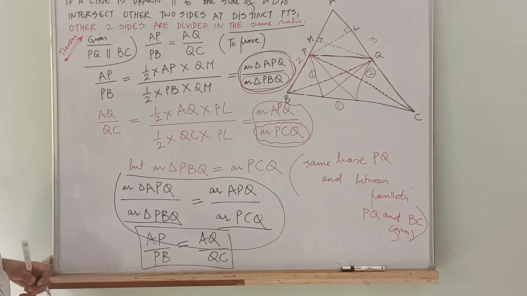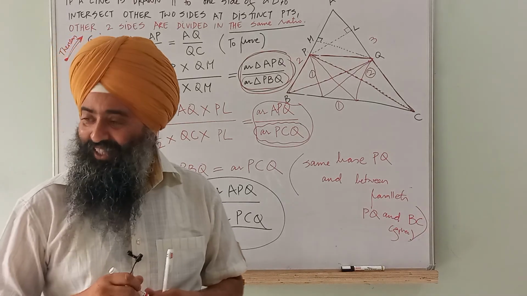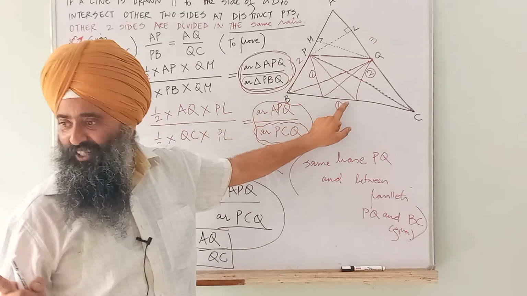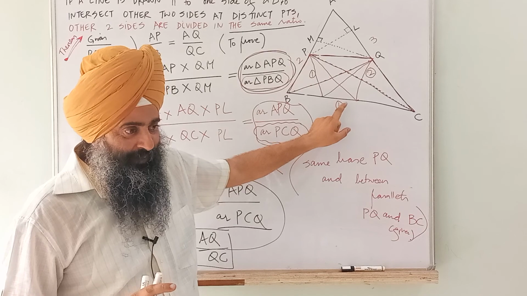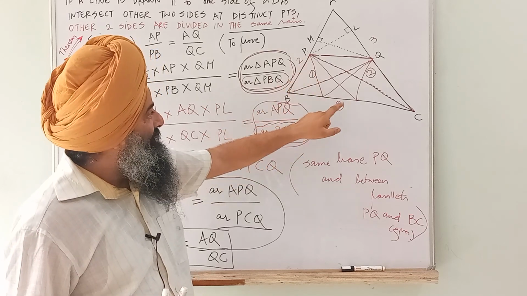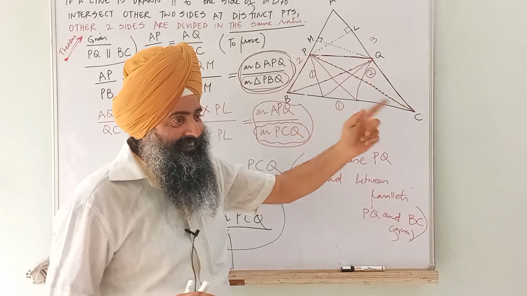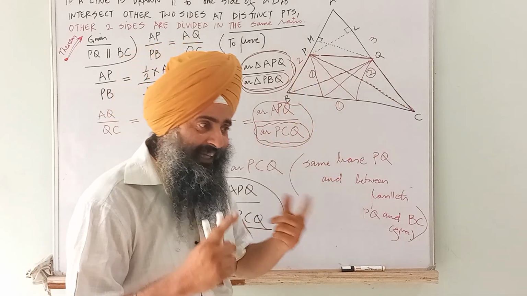Got it, students? So what we have proven today: if a line is parallel to one side of a triangle, intersecting other two sides at distinct points, then the other two sides are divided in the same ratio.